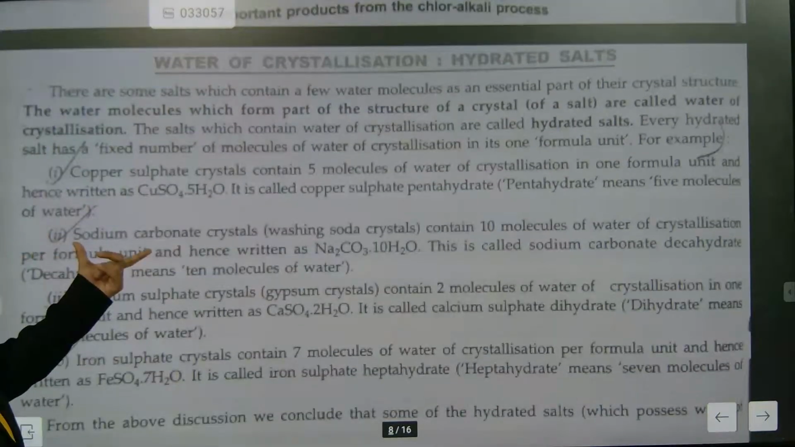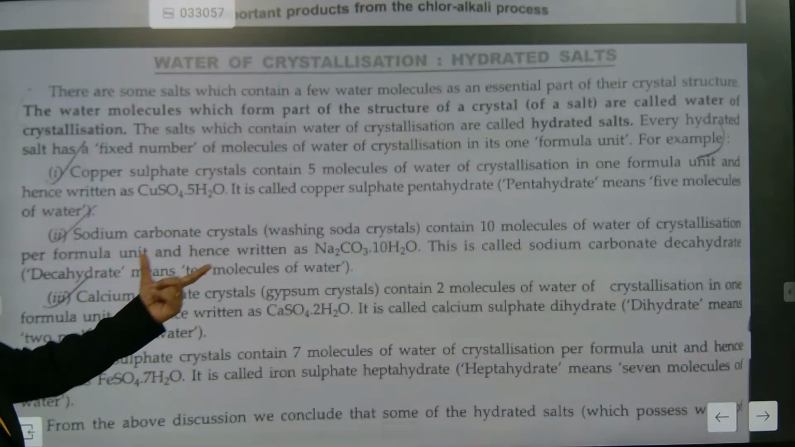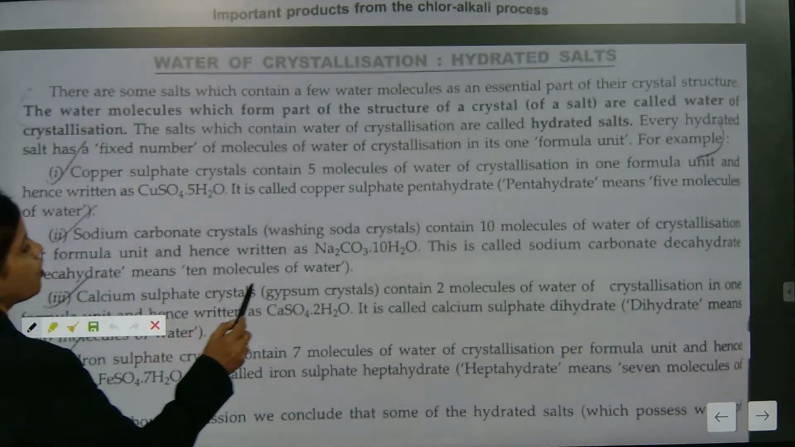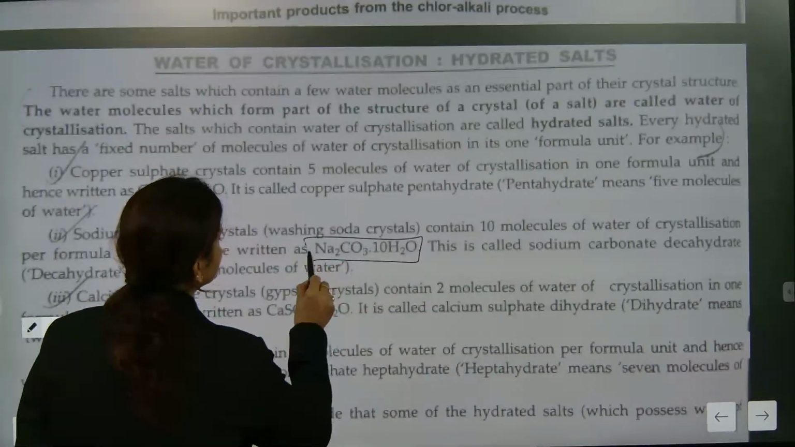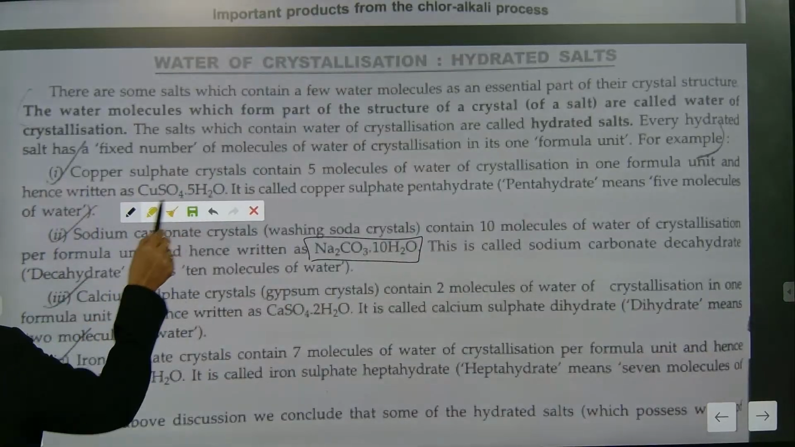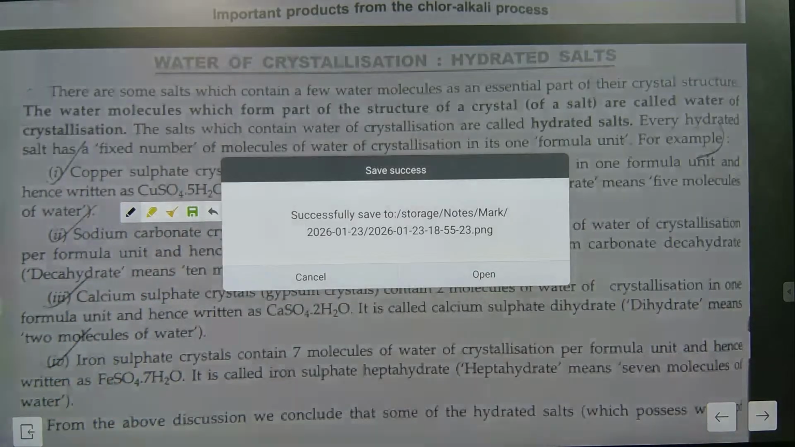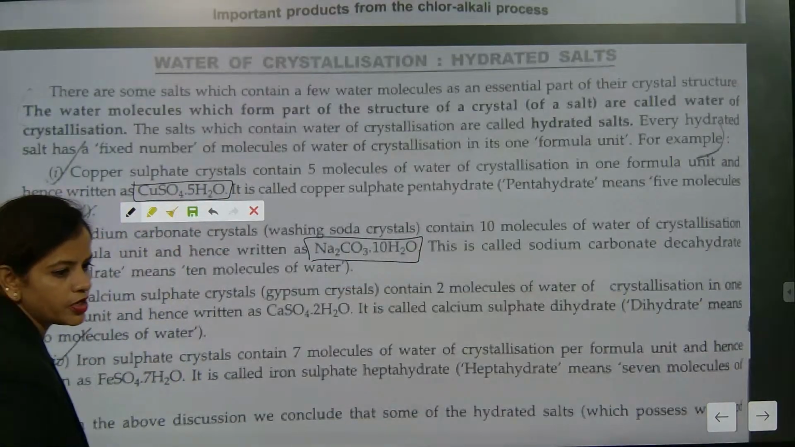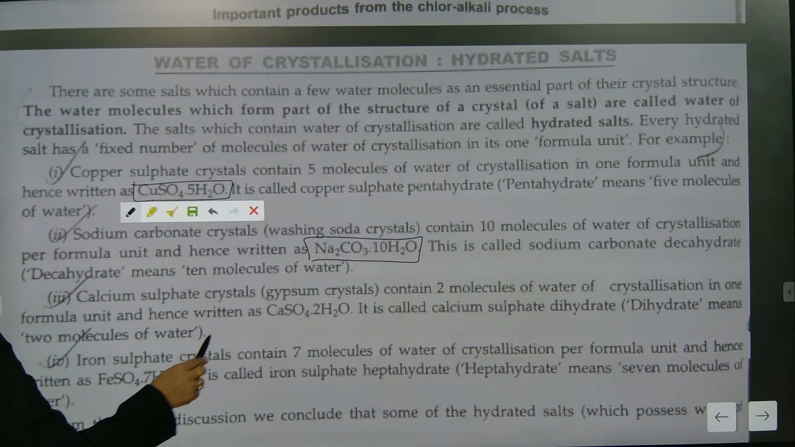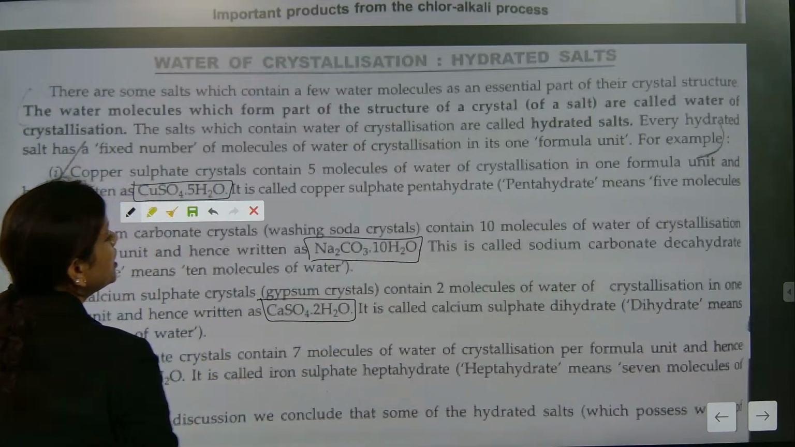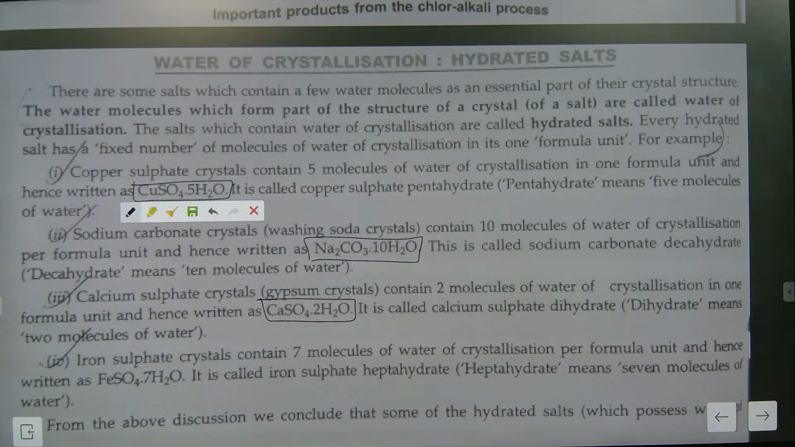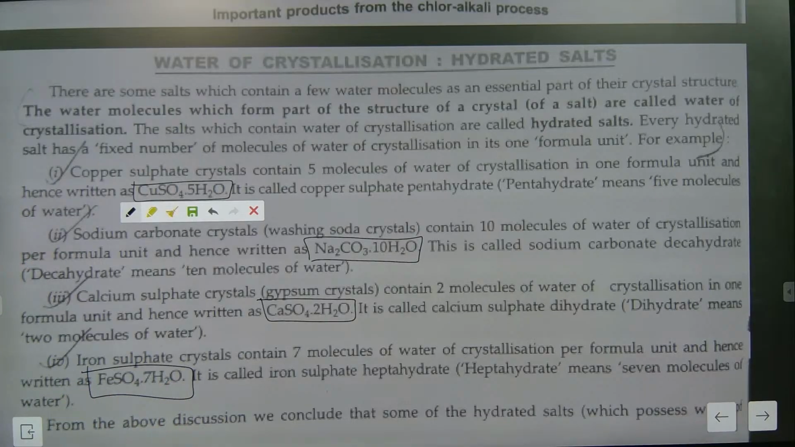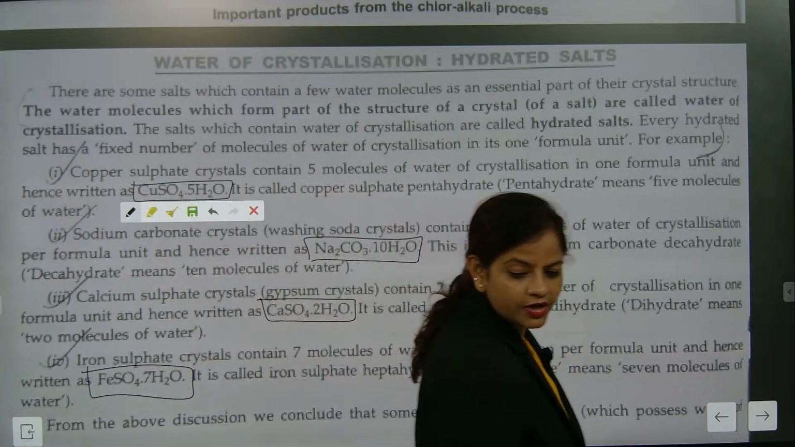Now sodium carbonate, washing soda crystals, will contain 10 molecules of water: Na2CO3·10H2O. CuSO4 will contain 5 molecules of water. CaSO4·2H2O contains 2 molecules of water. Iron sulfate will contain 7 molecules of water. Very good.